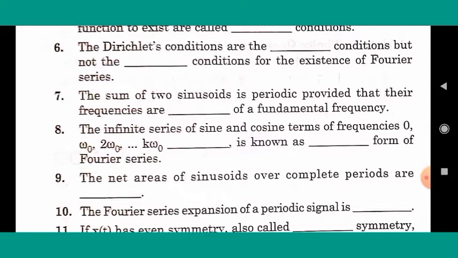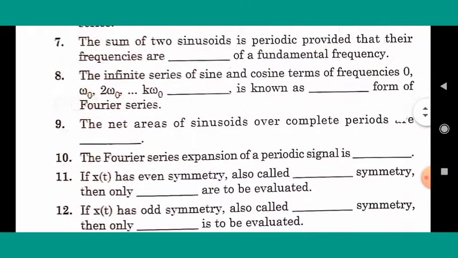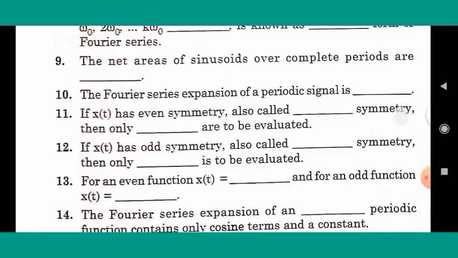Next, the infinite series of sine and cosine terms of frequency 0, omega naught, 2 omega naught, up to k omega naught is known as blank form of Fourier series. 8. Right answer is trigonometric. Next, the net area of a sinusoid over a complete period is blank. Right answer is 0. Next, the Fourier series expansion of a periodic signal is?